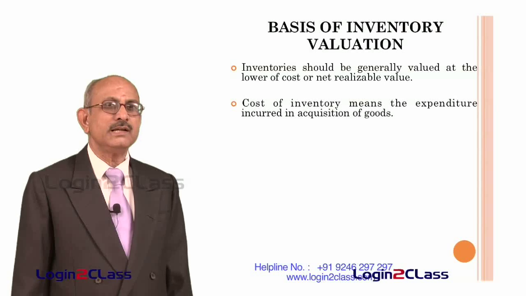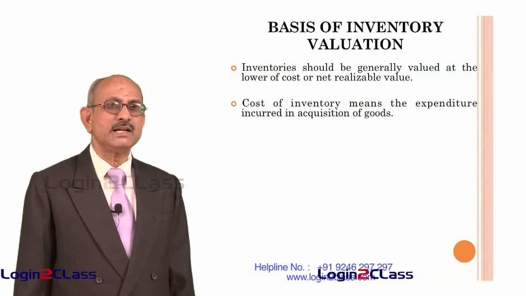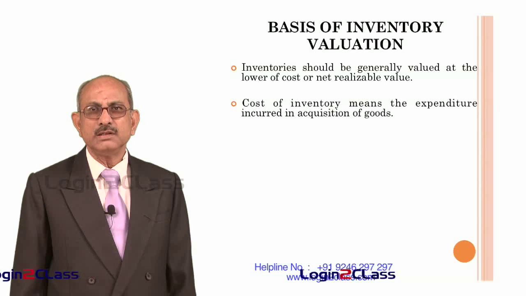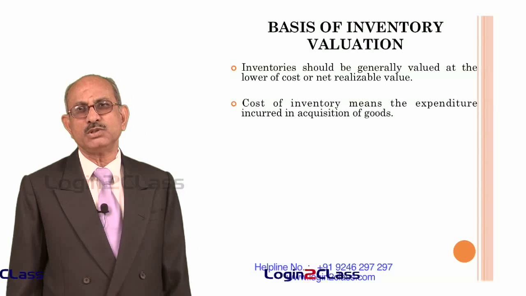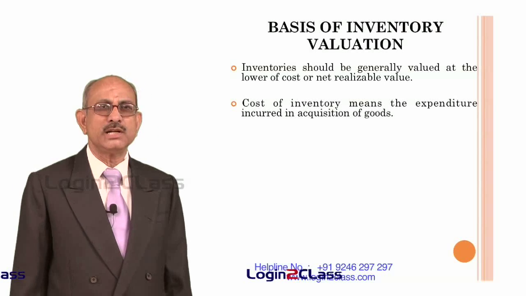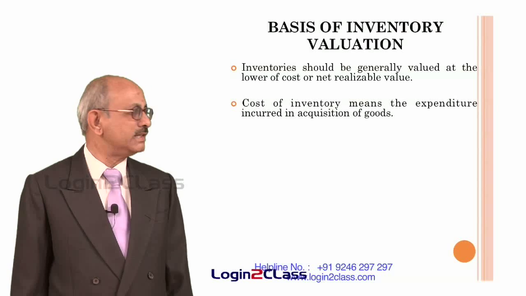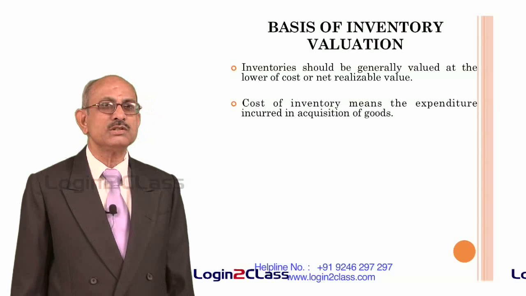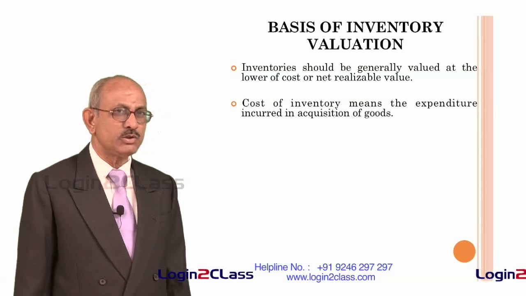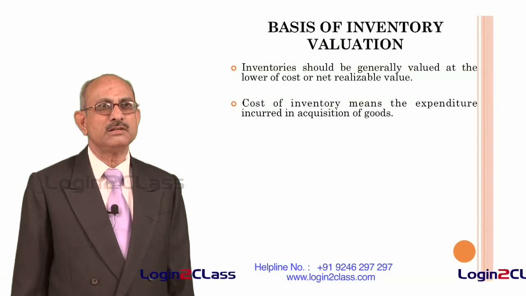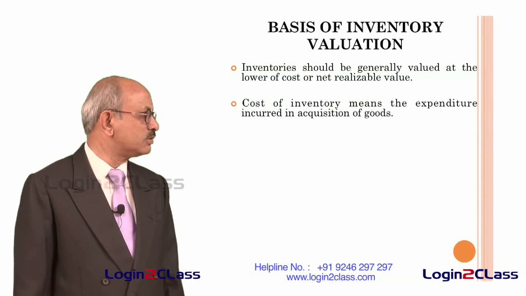For example, if the raw materials are converted into finished goods, so whatever cost is incurred in the conversion of raw materials into finished goods is the cost required to bring the goods to their present condition. That means the condition of the goods has been transformed from that of raw materials to that of finished goods. So, all these costs need to be included to arrive at the cost of inventory. Normally, cost of inventory therefore includes all the costs incurred in bringing the goods to the present location, that is all transportation costs plus all manufacturing costs for conversion of the raw materials into finished and semi-finished goods.